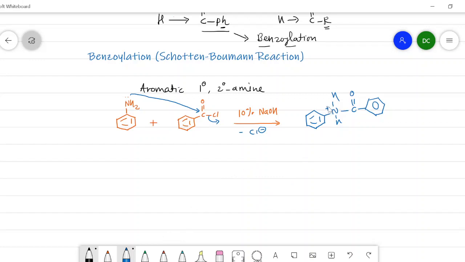The nitrogen possesses a positive charge. Now the Cl will abstract one of the hydrogens, and the bond between them will shift the electrons onto the nitrogen, and we get